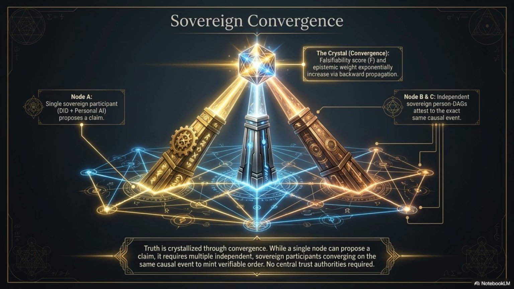Sovereign convergence requires multiple independent, sovereign participants to converge on the exact same causal event to mint verifiable order. A single node can propose a claim, but truth is crystallized through convergence, with no central trust authorities required.